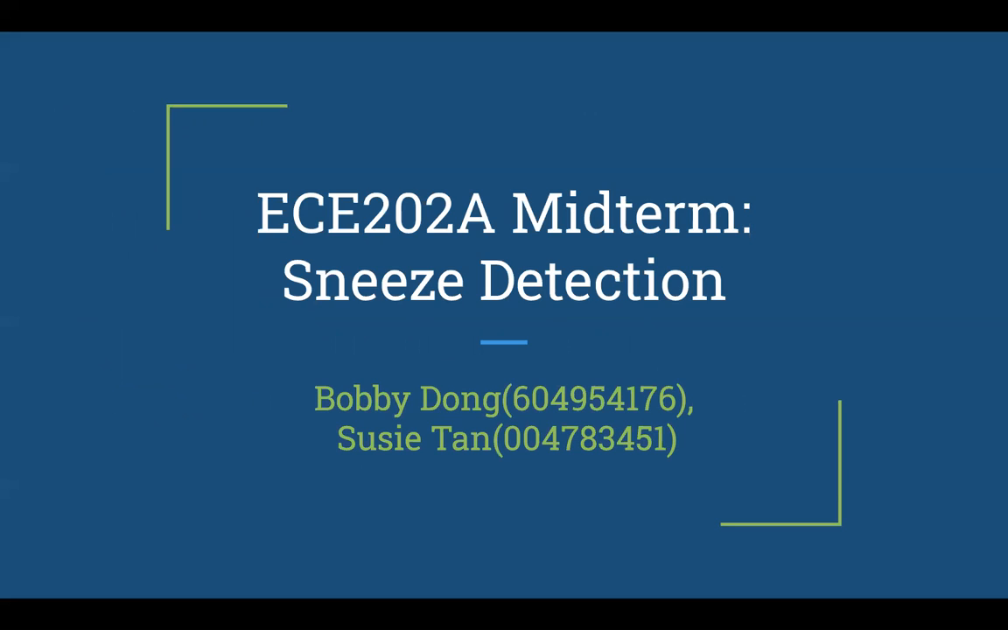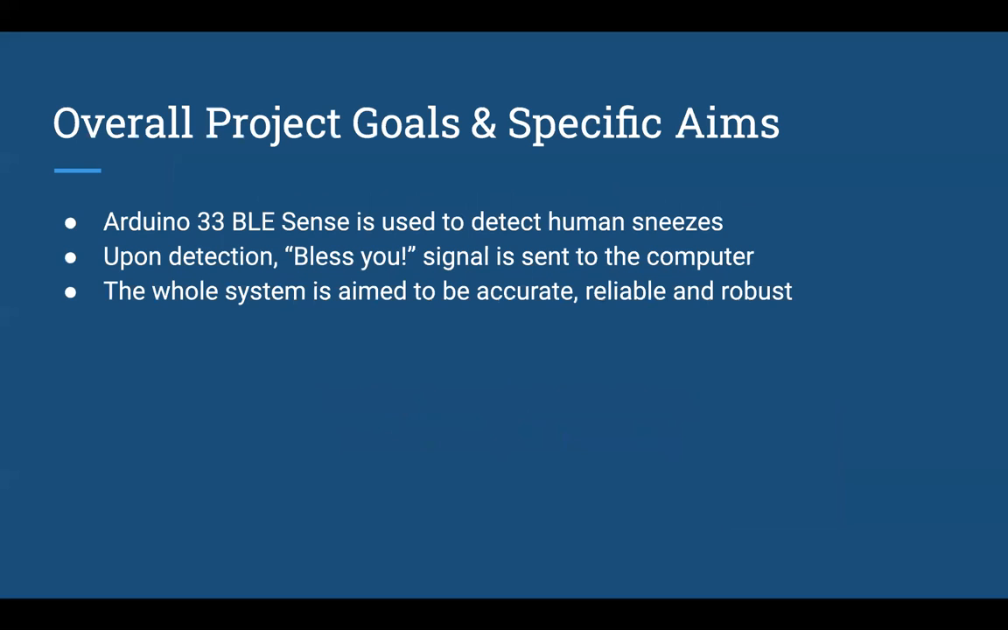And our project is to achieve sneeze detection. Yes, as Bobby said, our project goal is to detect human sneezes using the Arduino 33 BLE Sense board and the microphone on it. When a sneeze is detected, a bless you message is sent from the Arduino to the computer. Our system is supposed to be accurate, reliable, and robust by the end of this quarter, and that's what we always want to achieve.